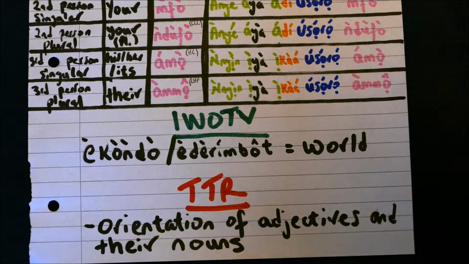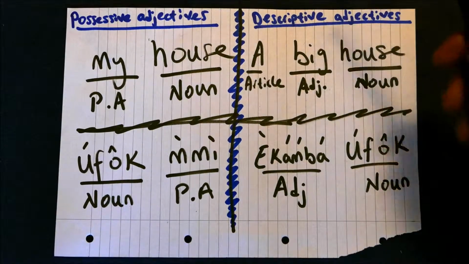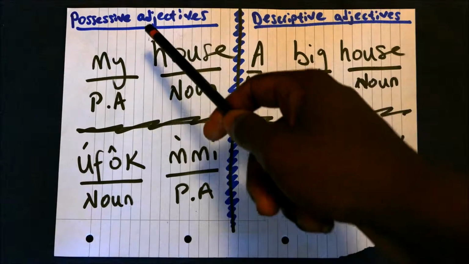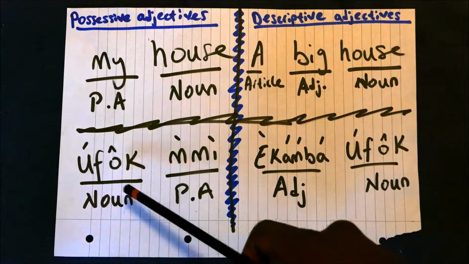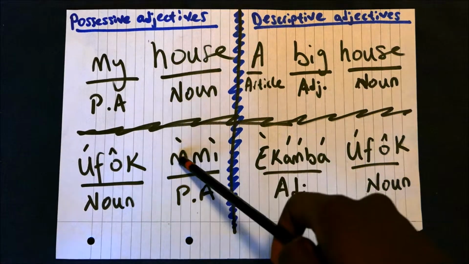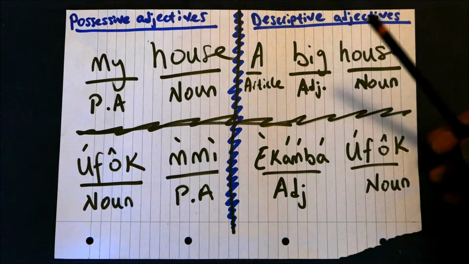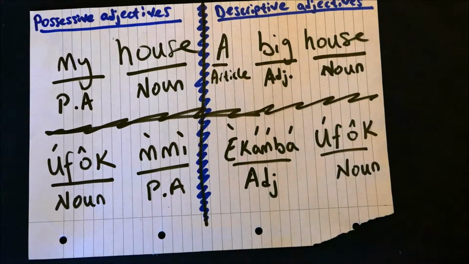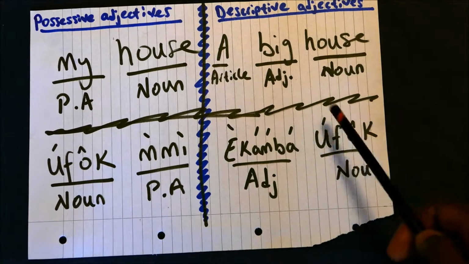We've only mentioned two types of adjectives in this episode: possessive adjectives and descriptive adjectives. With possessive adjectives in Efik-Ibibio, they come after the noun, unlike in English. But with descriptive adjectives, the adjective comes before the noun that they describe.